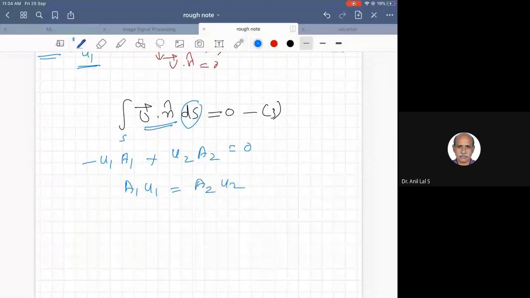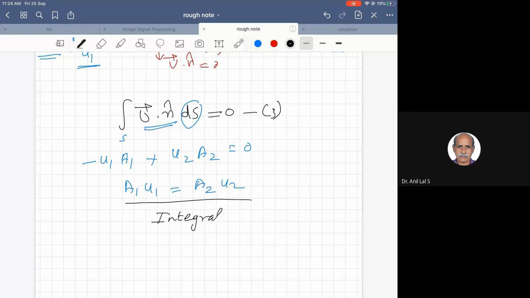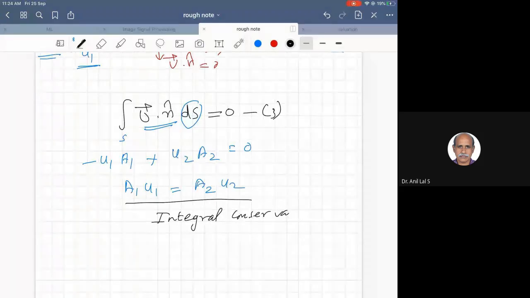This is the continuity equation which you studied in the elementary classes of fluid mechanics. So you have worked out problems also. This is a simplification. This is actually an integral form, an integral conservation of mass.